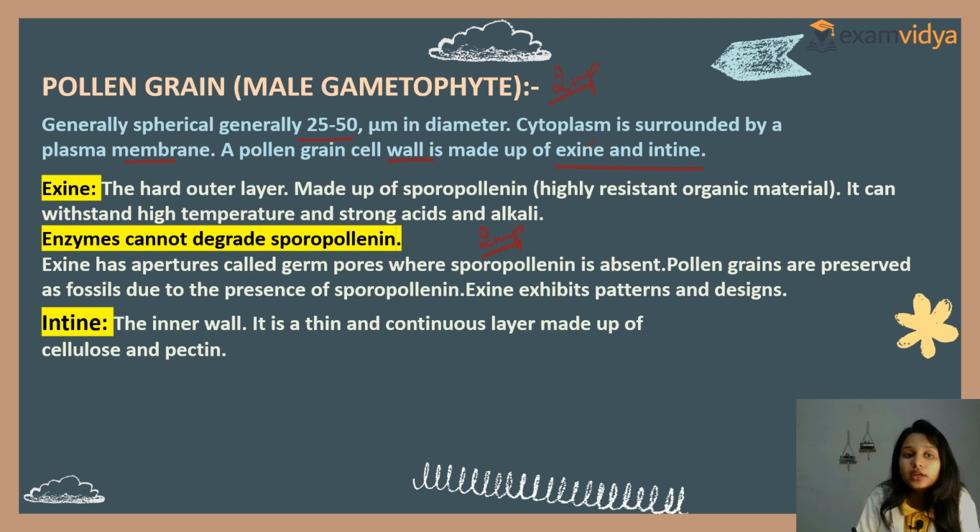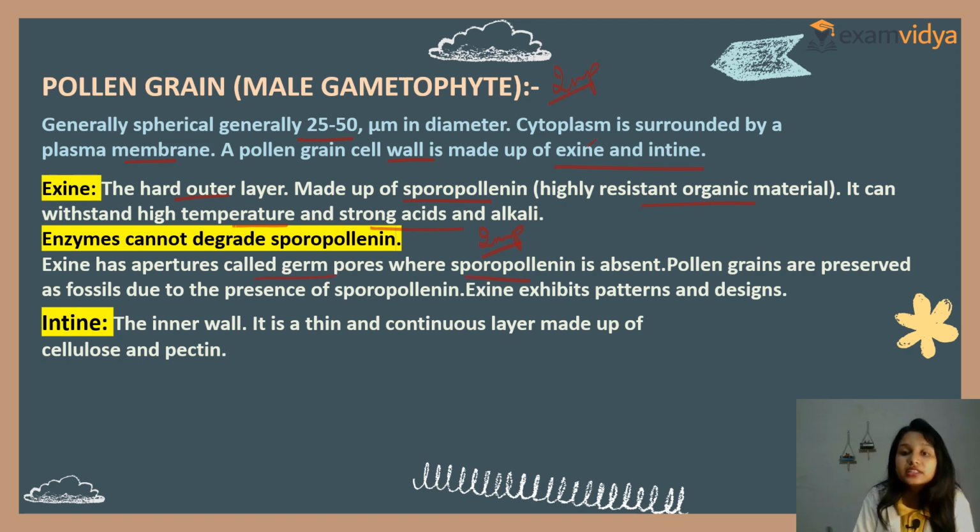The outer hard layer, exine, is made up of sporopollenin. Must remember, sporopollenin is a highly resistant organic material. It can withstand high temperature and strong acids and alkali. Clear? So this is exine. One more thing, enzymes cannot degrade sporopollenin. There are apertures called germ pores, where sporopollenin is absent.